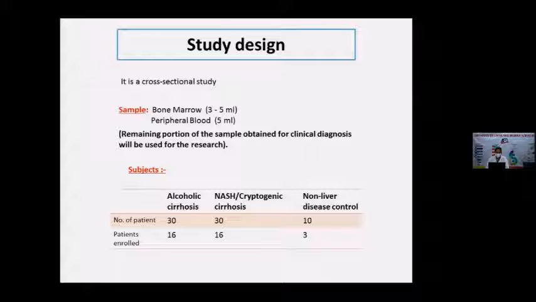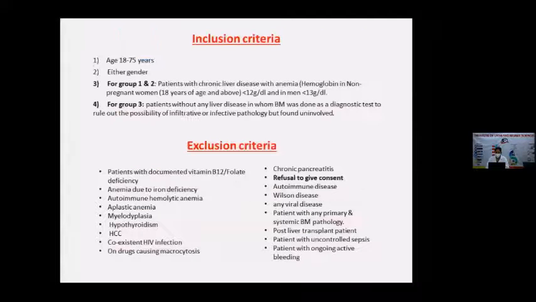My study groups are two, with a control: alcoholic cirrhosis, and second, NASH cryptogenic cirrhosis, along with a non-liver disease control. The proposed number of patients was 30 in disease and 10 in control, but till now I have enrolled 16 in disease and 3 in the control group.